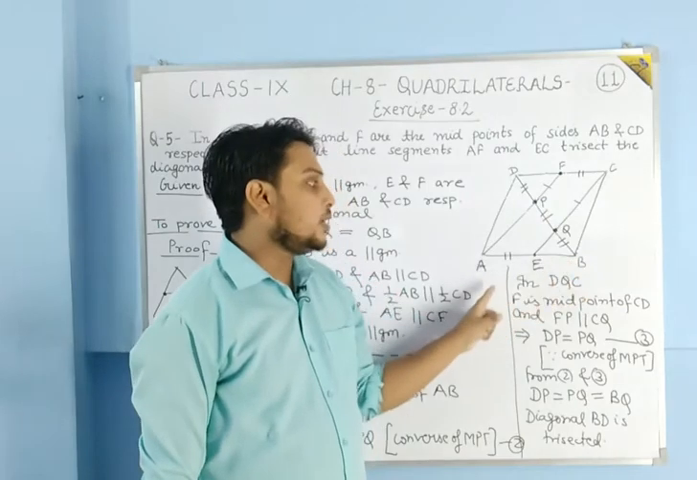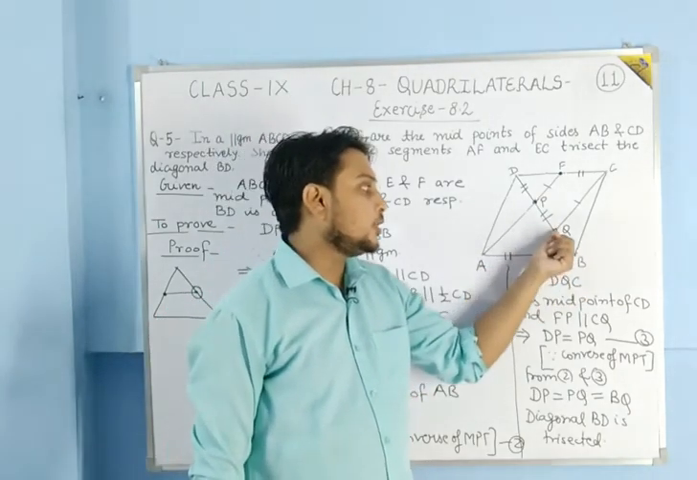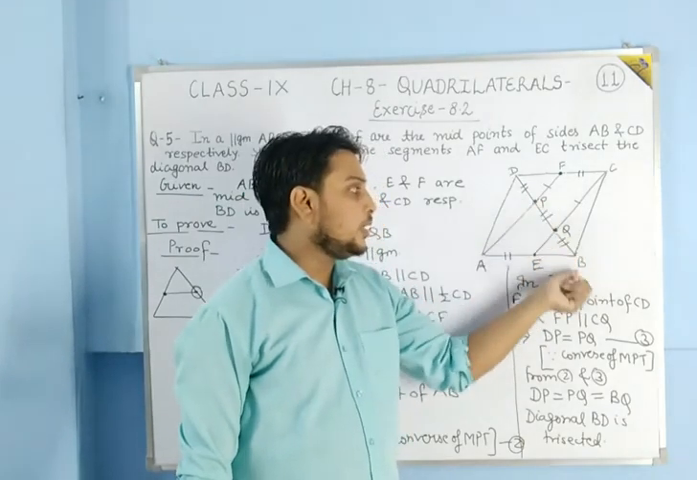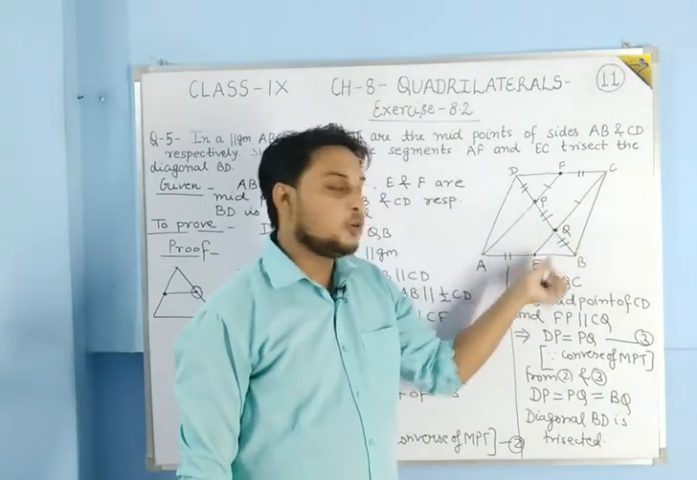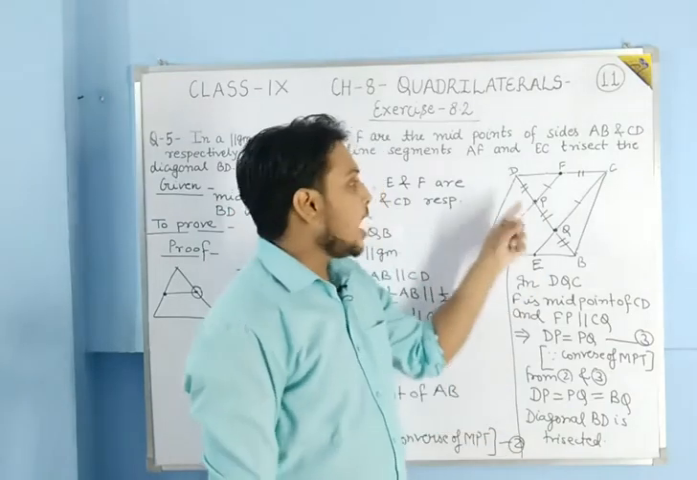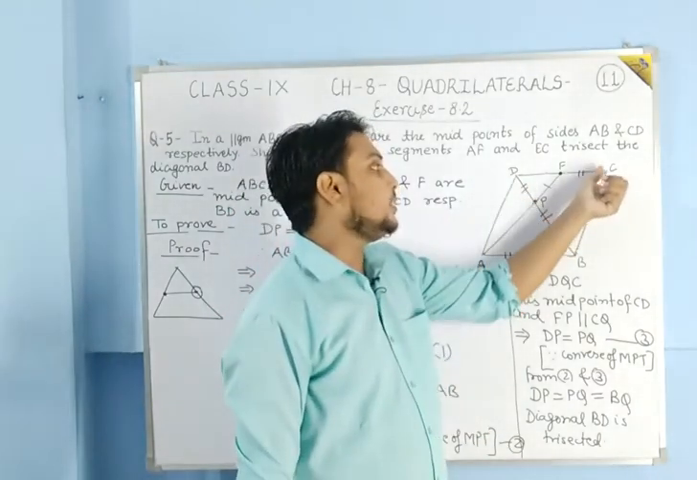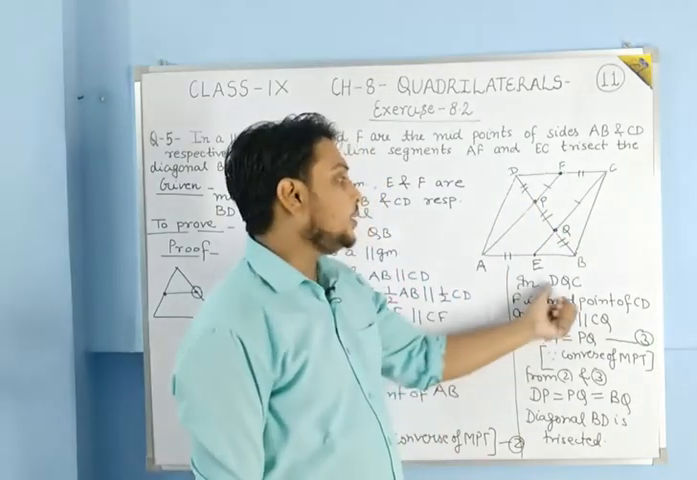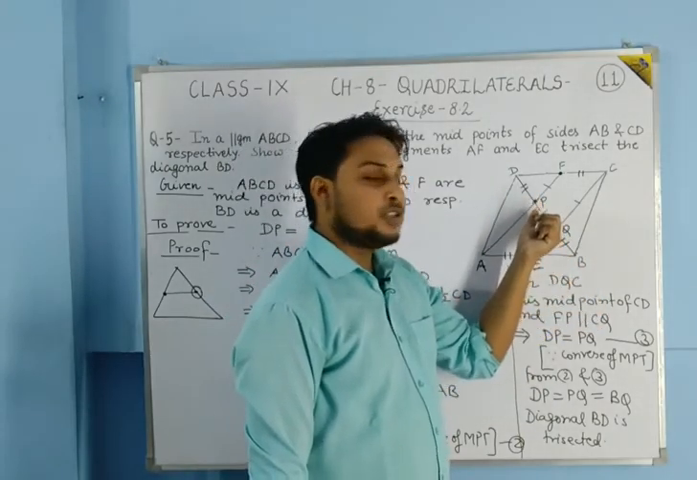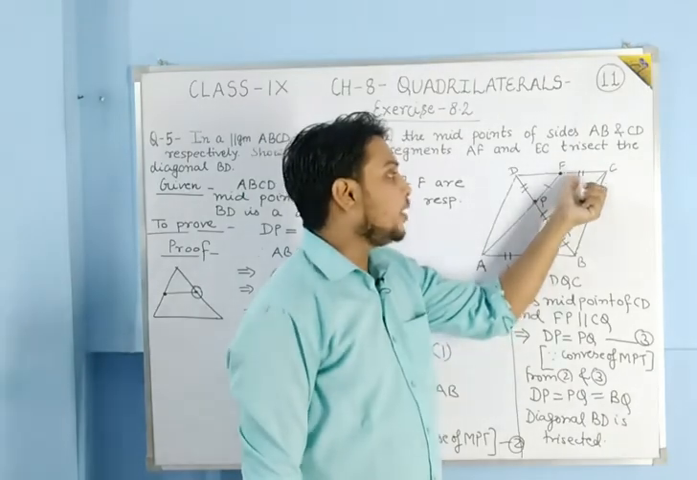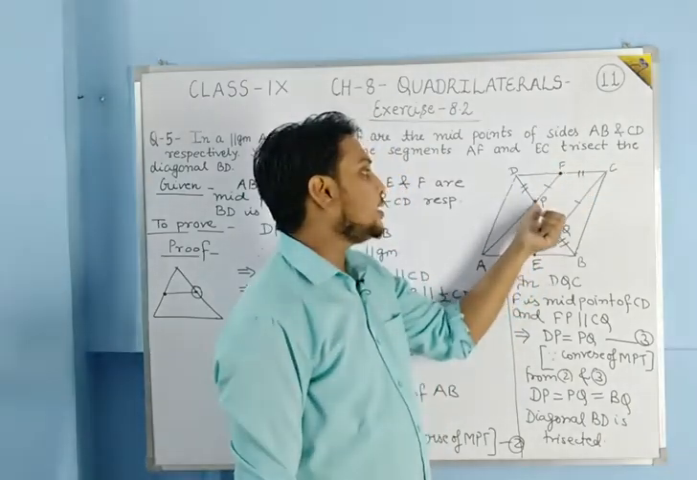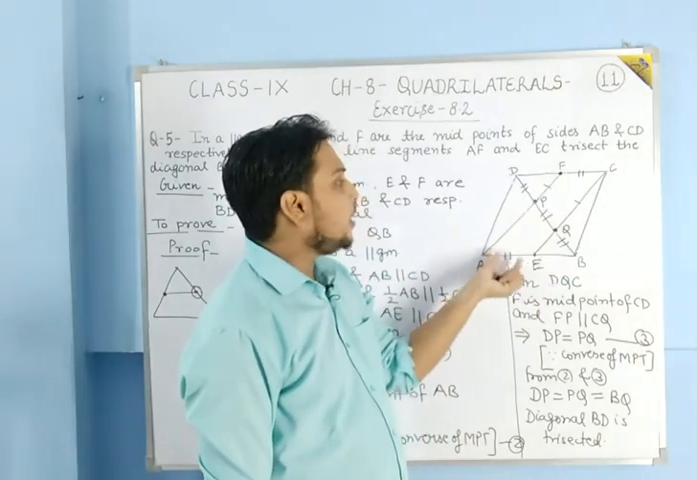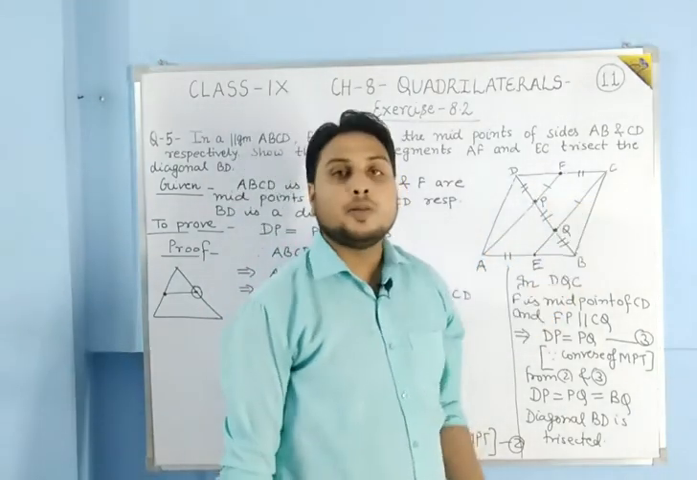Okay, by converse of midpoint theorem we have shown that Q is the midpoint of PB. So if Q is the midpoint of PB, it means PQ distance is equal to BQ distance. After that we have seen in triangle CQD, in this triangle DQC, we have shown that F is the midpoint of CD and PF is parallel to CQ. Because the whole line is parallel, their segments will also be parallel.